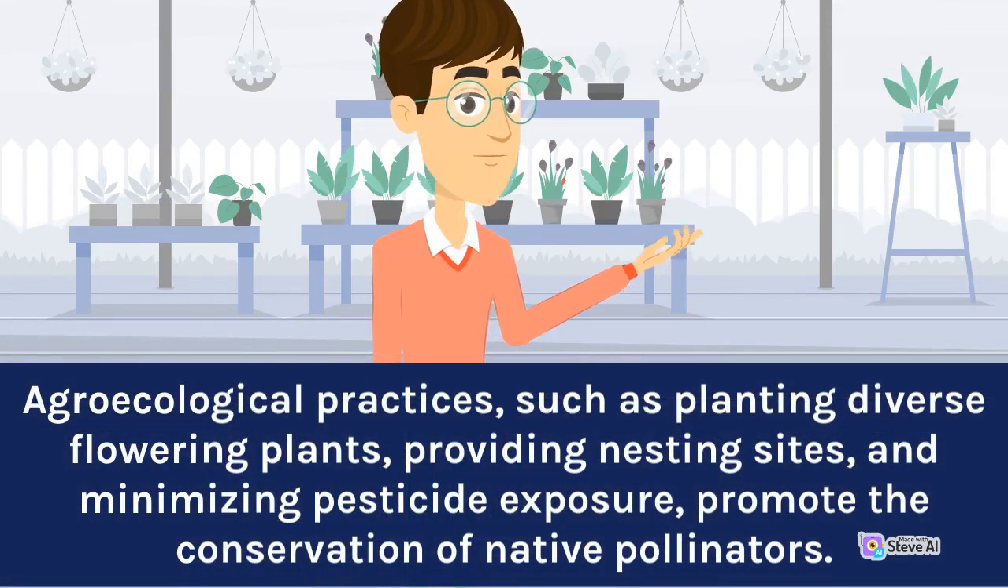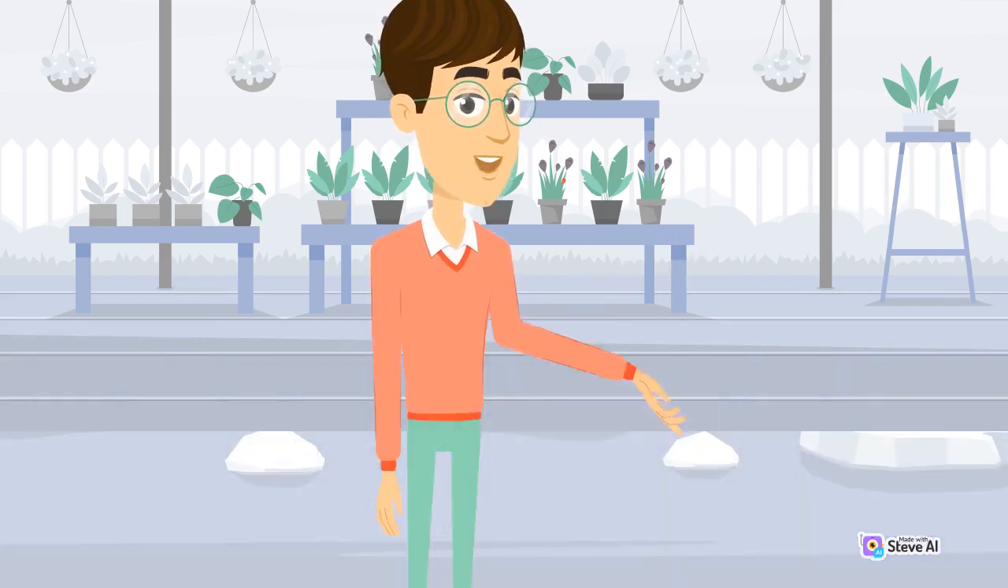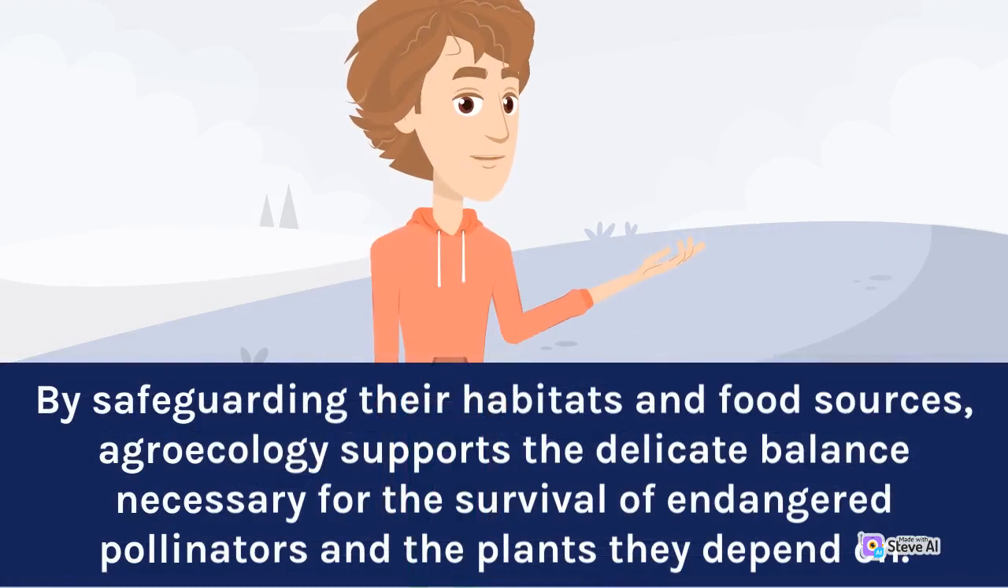Agroecological practices, such as planting diverse flowering plants, providing nesting sites, and minimizing pesticide exposure, promote the conservation of native pollinators. By safeguarding their habitats and food sources, agroecology supports the delicate balance necessary for the survival of endangered pollinators and the plants they depend on.